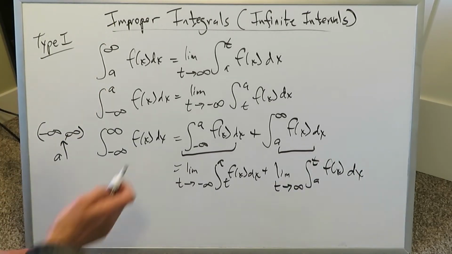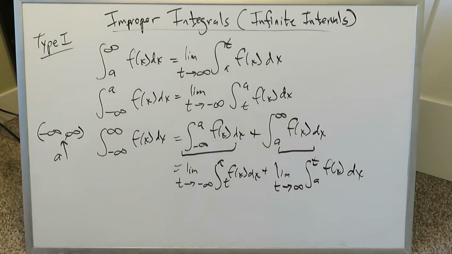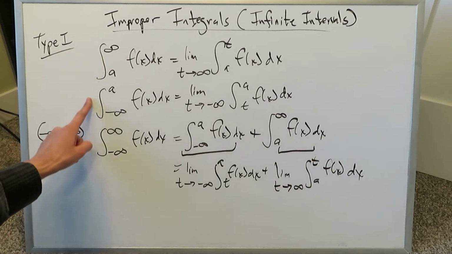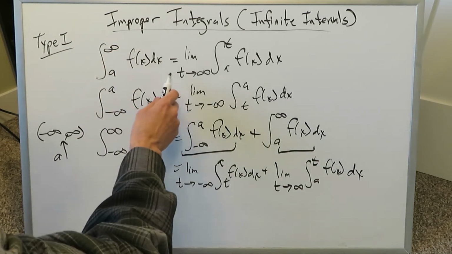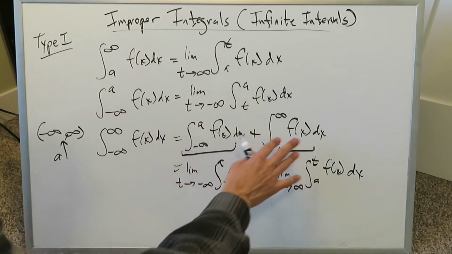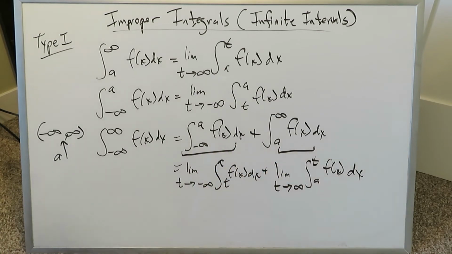Try to commit this to understanding and memory, because I'm going to present you a single good example in this video, all of which will bring this into good clarity for you with regards to what it meant that you had convergence because a limit existed. So keep this in mind. When you have an infinite interval, you can bring in a limit into play, and you can employ the limit to help you solve that and come up with a good value.